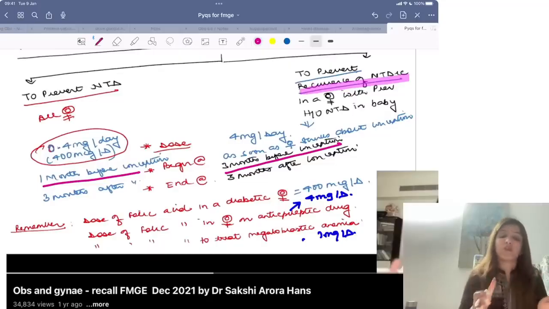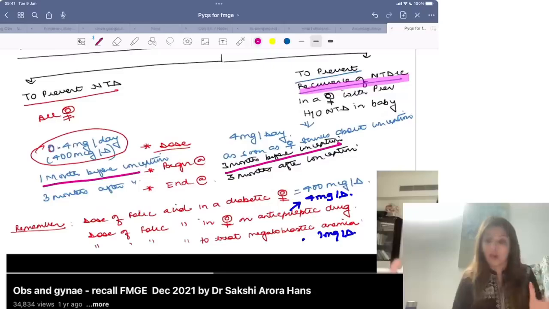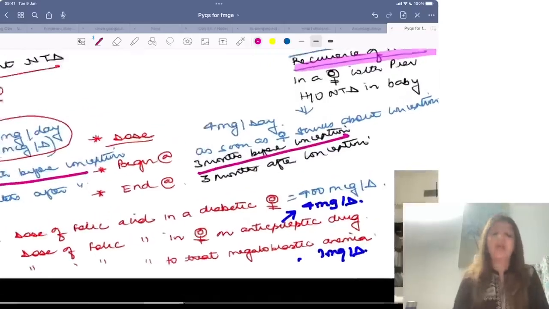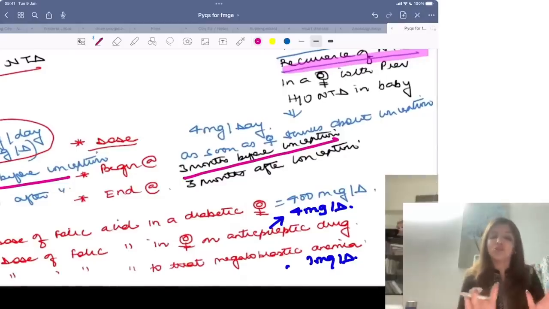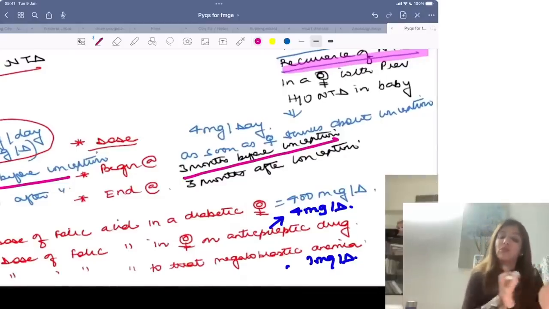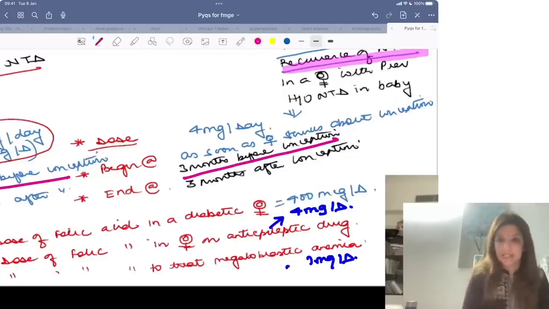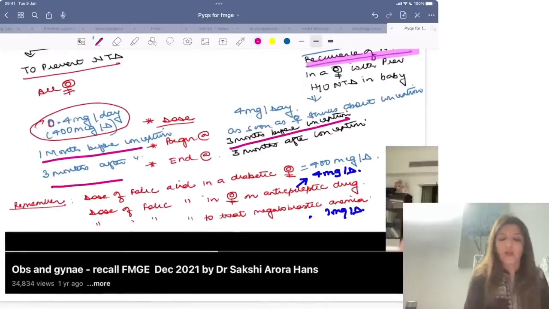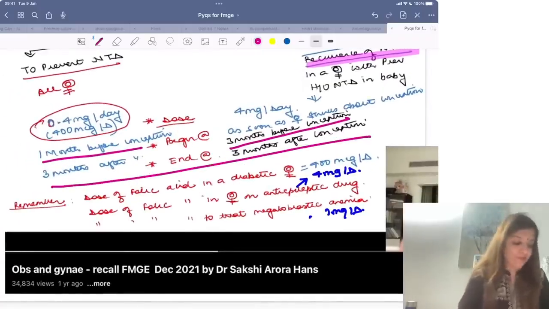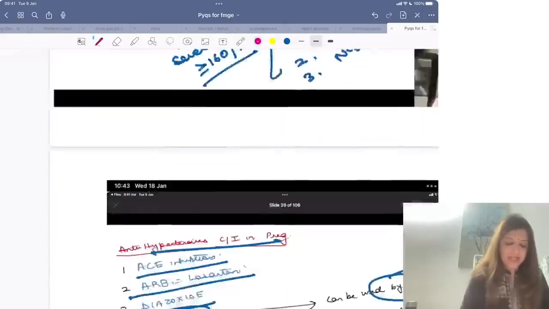Imagine, can you tell any patient that 3 months from now you are going to become pregnant? No, you cannot tell. So although textbooks say 3 months before conception, ideally the answer is as soon as a female with previous history of neural tube defect thinks about conceiving, you should put her on 4 milligrams of folic acid. Right? And in both these cases, you are going to continue the folic acid up till 3 months after delivery. Clear? Okay. Next